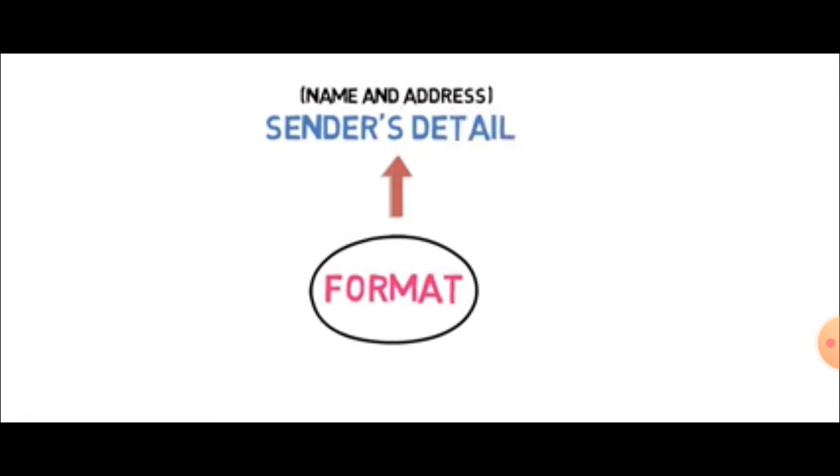Don't write your own address or your own name as far as possible. If it is not given, then only you can write it, but most probably it will always be given. So use those names. Either it will be Ritesh or Rupa writing a letter to Bhavesh or Bhavya. So these four names are given. You have to write down only those names.